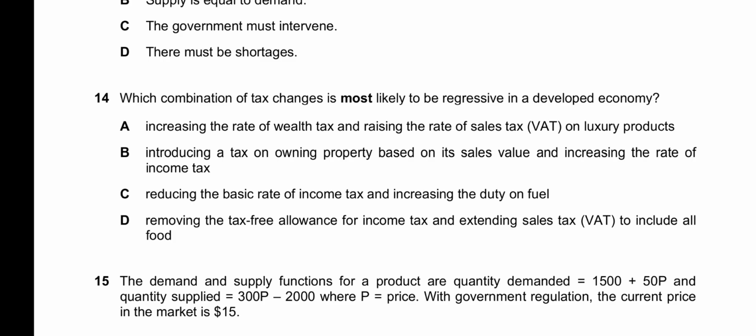And with sales tax, when we increase the range of products that are taxed, it is regressive because it will still occupy a very small proportion of a rich person's income and a large proportion of a poor person's income. So it is a high burden on the poor and a small burden on the rich. So it's regressive in nature. As income increases, the burden reduces. The proportion of the tax reduces. So D, both of these changes are regressive in nature. So 14, D is the correct answer.